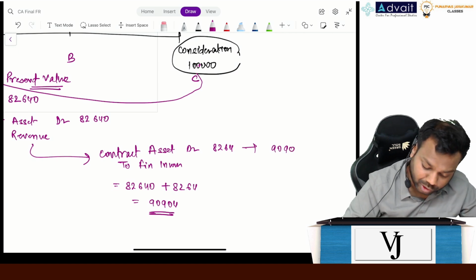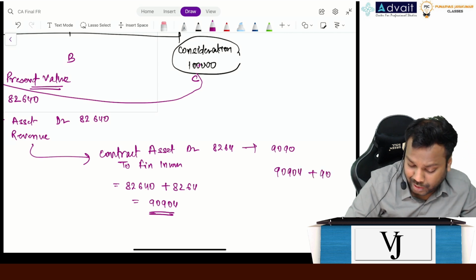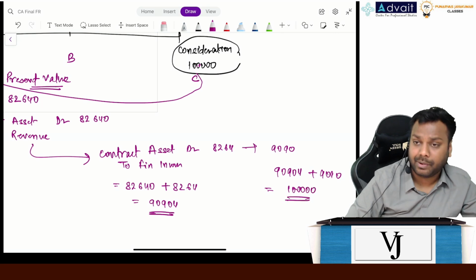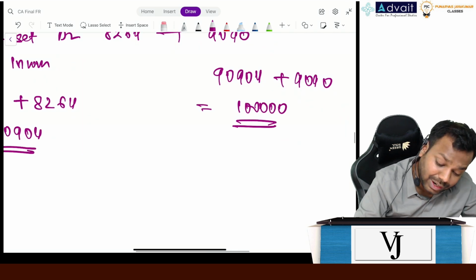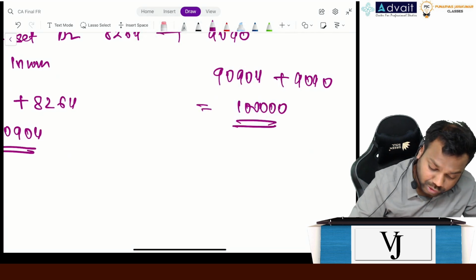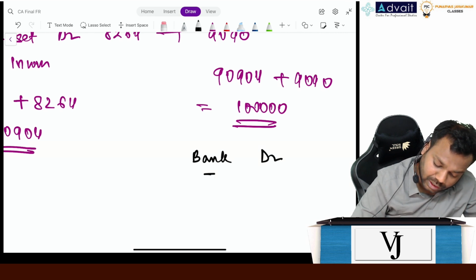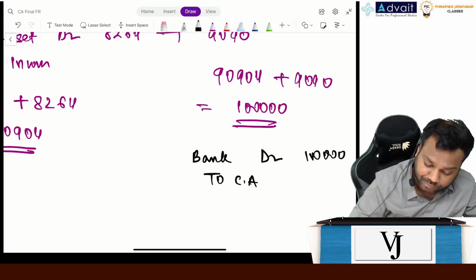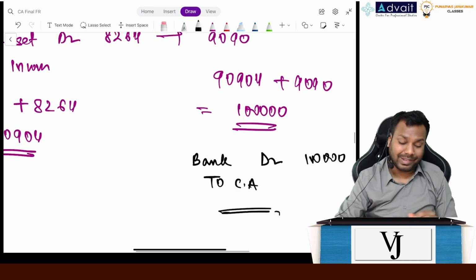So the balance of contract asset now is 90,904 plus 9,090, approximately 100,000. Now you will recover this. So how will you recover? Bank account debit to contract asset, 100,000. Is it clear, everyone? So this is how you will settle this transaction.